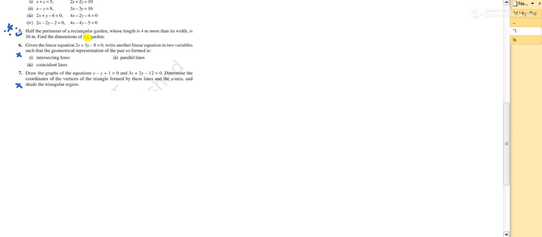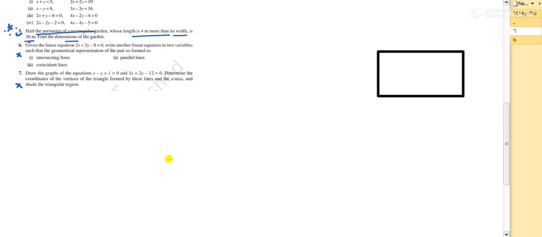Half of the perimeter of a rectangular garden whose length is 4 more than its width is 36. It means they have given that half of the perimeter is 36. Find the dimensions of the garden. Okay, so this is a rectangular garden they have given. So let me draw a rectangle first here. Imagine there was a garden, rectangle in shape. Okay, we will call this the length and this the width or breadth, both are the same.